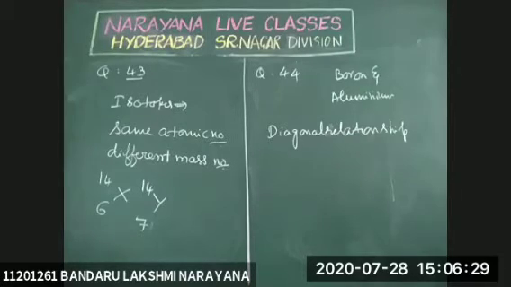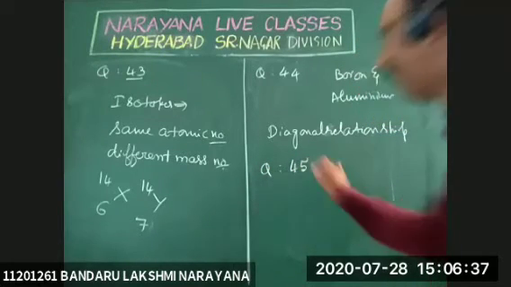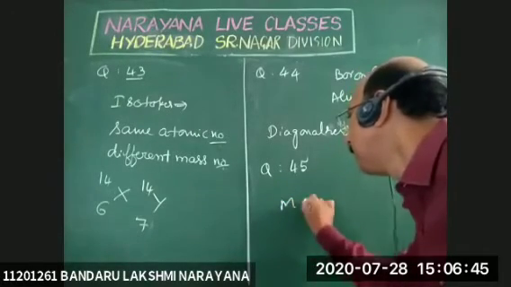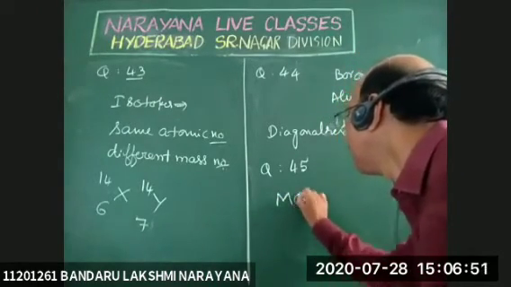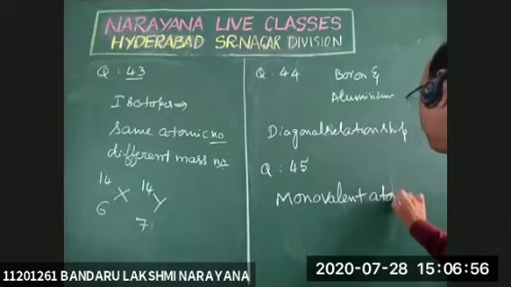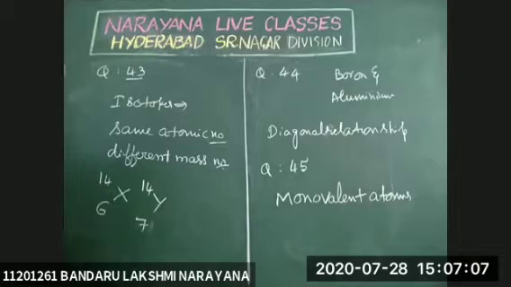Question number 45. Electronegativity on the Mulliken scale is limited to monovalent atoms. The answer is monovalent atoms. It is not applicable to multivalent atoms; the Mulliken scale of electronegativity is limited to monovalent atoms.